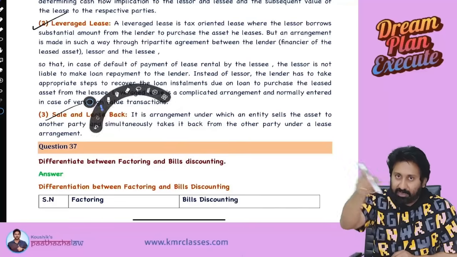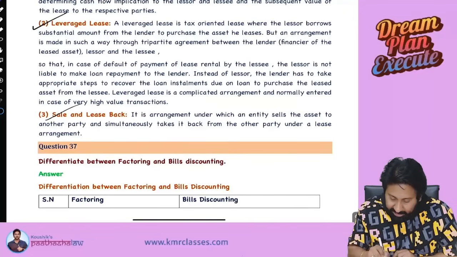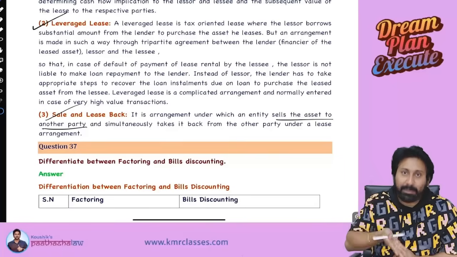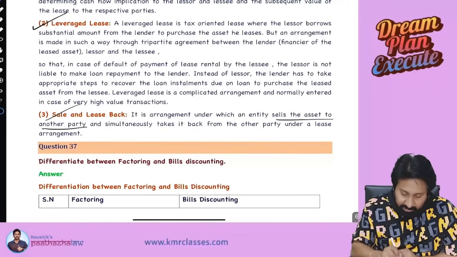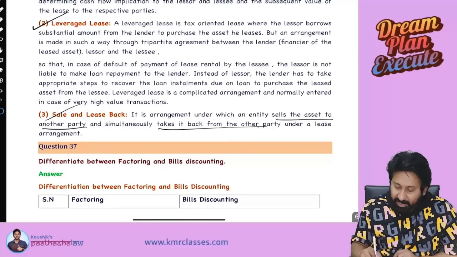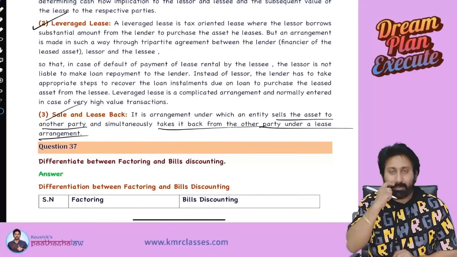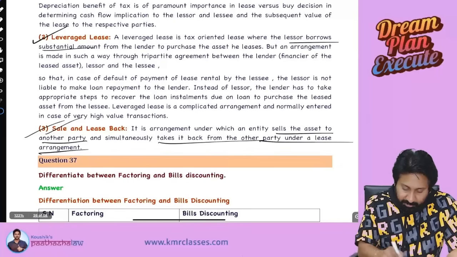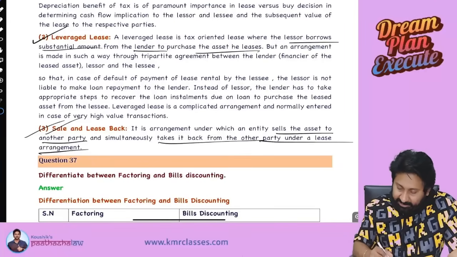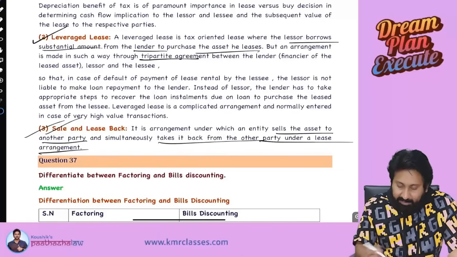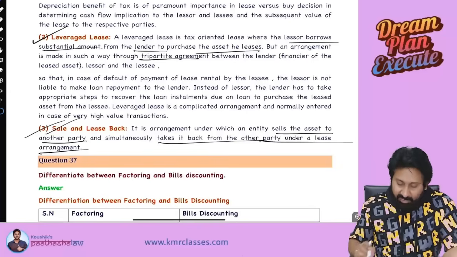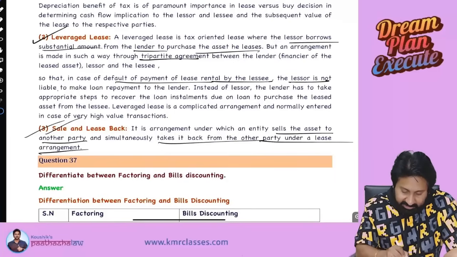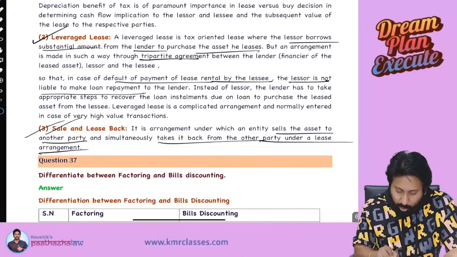So in lease accounting you have AS 19. It is an arrangement under which an entity sells the asset to another party. Sell means what? First they have to purchase to sell. They will purchase, sell to someone, and simultaneously take it back from the other party under a lease agreement. That's it. Over. Leveraged lease, just now I told you, the lessor borrows a substantial amount from the lender to purchase the asset. So it's a tripartite agreement. Tripartite means three persons are involved. In case of default of payment of lease rental by the lessee, the lessor is not liable to make any loan repayment to the lender.